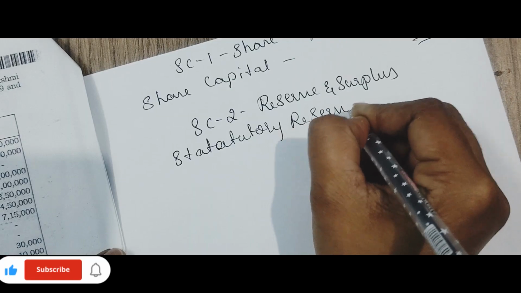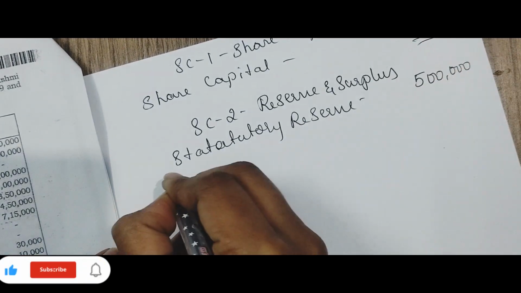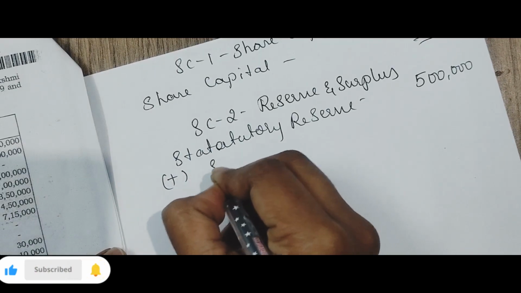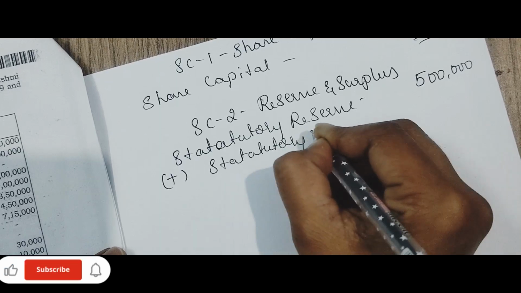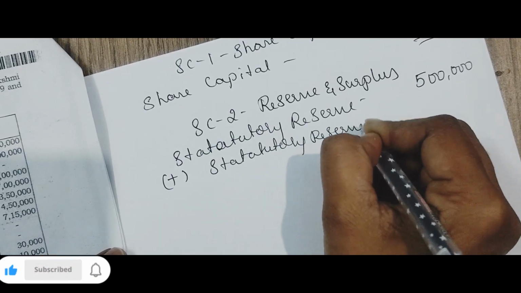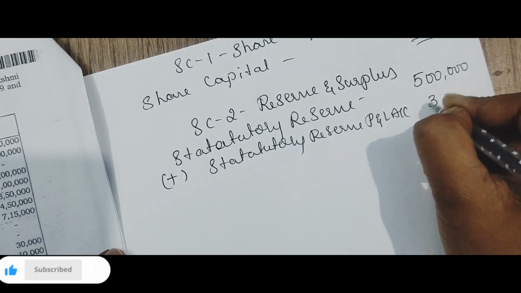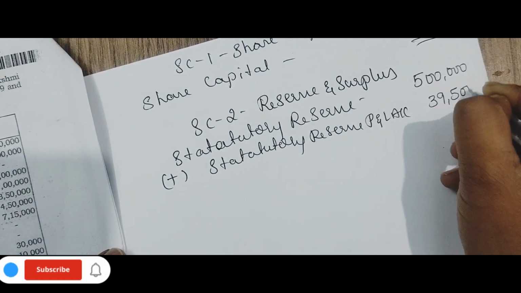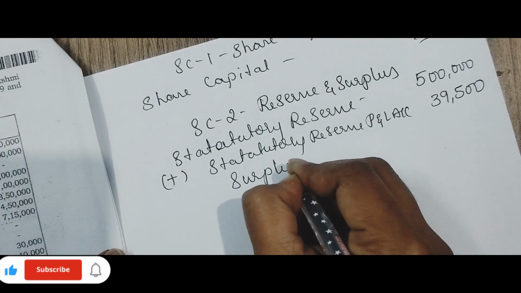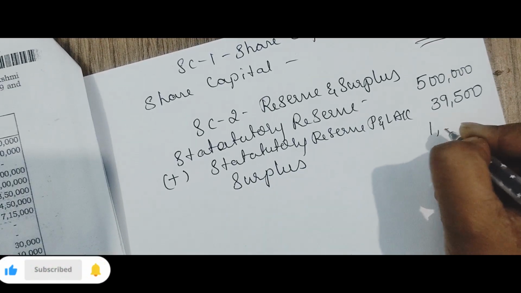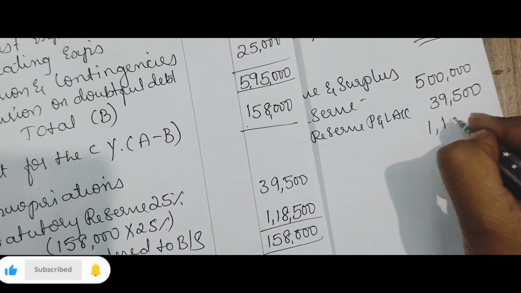Reserve 5 lakh. Add statutory reserve from profit and loss account. Transfer, that is 39,500. Then we have surplus 1 lakh. What is the amount? 1,18,500.